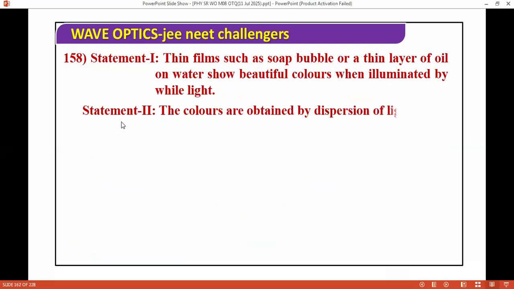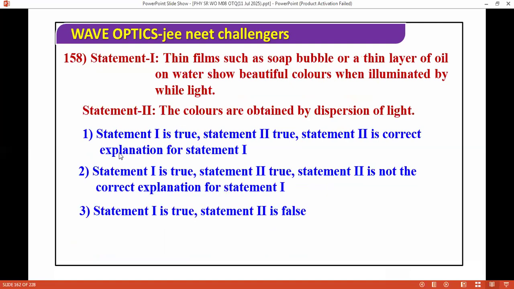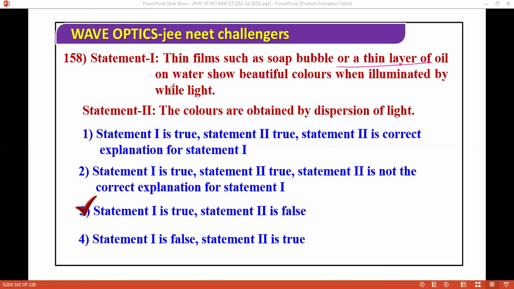Thin films such as soap bubbles or thin layers of oil on water show beautiful colors when illuminated by white light. The colors are obtained by dispersion of light. So we have these options. The first statement is true: thin films such as soap bubbles or thin layers of oil on water show beautiful colors when illuminated by white light. The second, that the colors are obtained by dispersion of light, is false. Next questions, moving ahead.